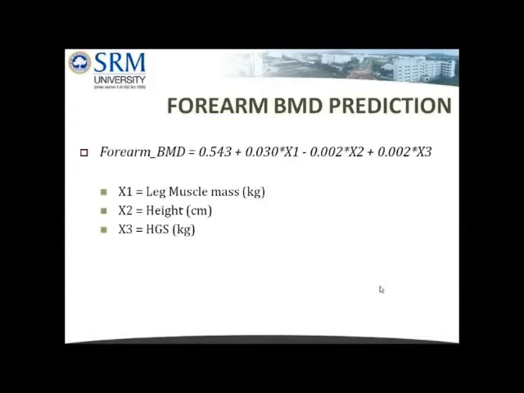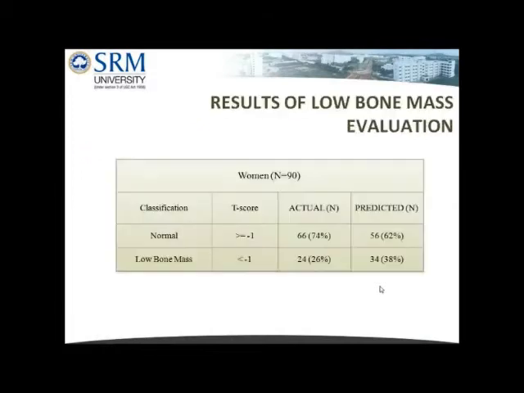Stepwise multiple linear regression models were framed for the prediction of forearm BMD, and the best model based on the R-square value was chosen. The model used leg muscle mass, height and hand grip strength parameters to predict forearm BMD. Based on the WHO classification, a T-score of more than -1 was considered to be normal and less than -1 was considered to be the low bone mass category.